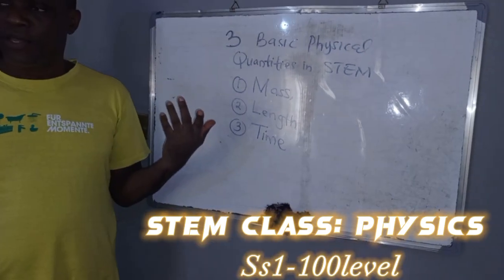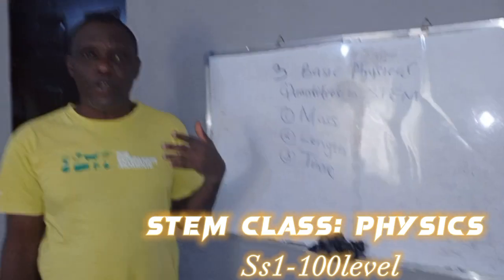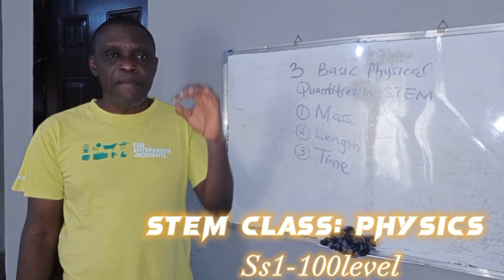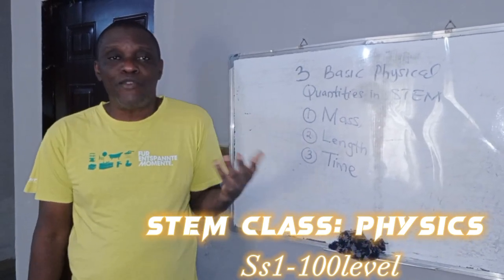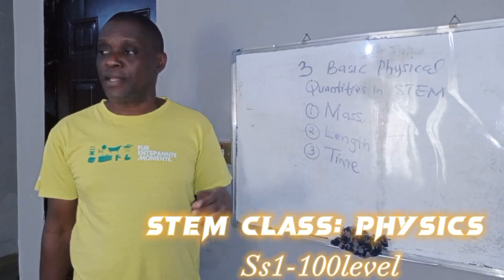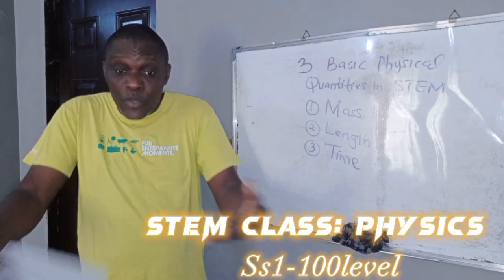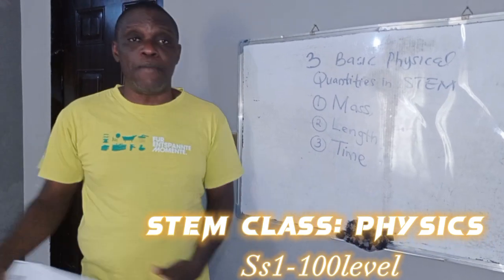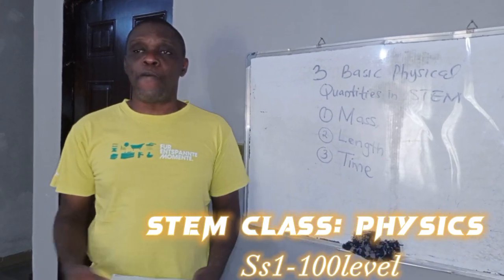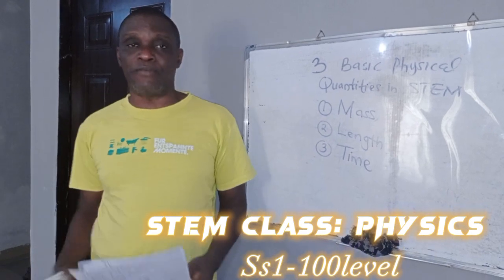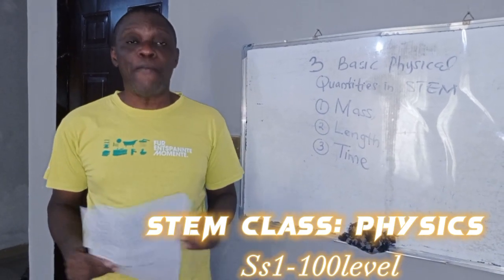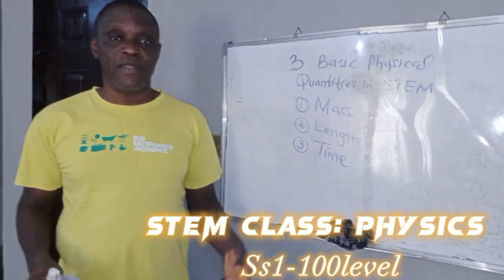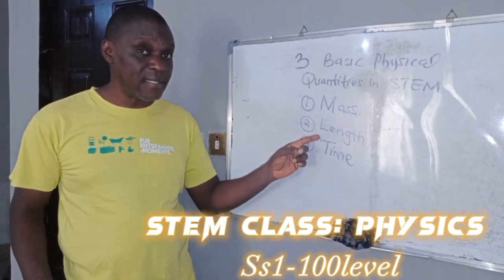Mass. If you want to drink water, add salt to whatever you are cooking, or take a bit of toothpaste to brush your teeth, you have to measure it. That is mass. Length. Even within our domestic activities, we move from one room to another, from one edge of the kitchen to another. Traveling from one state to another, from one country to another, by whatever means of transportation, that is length.